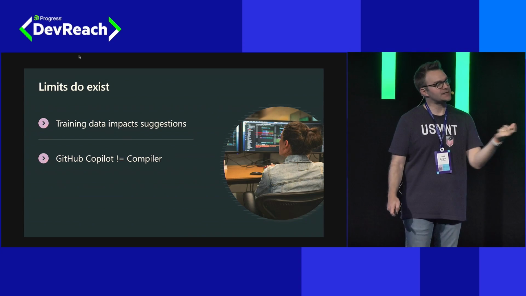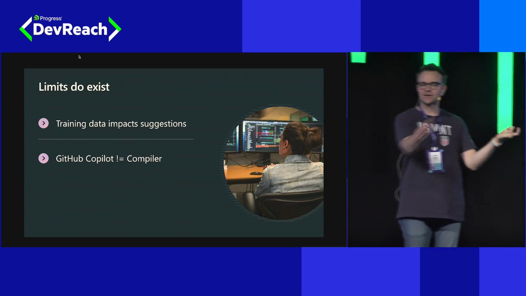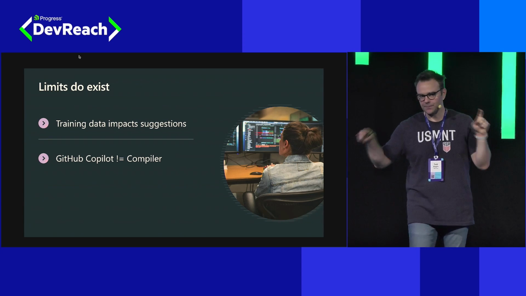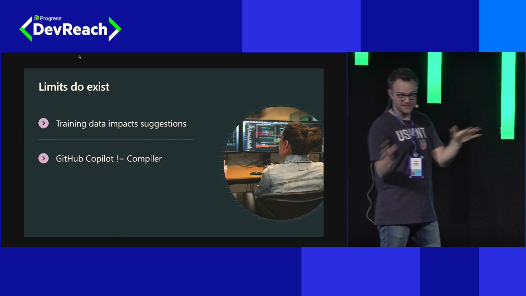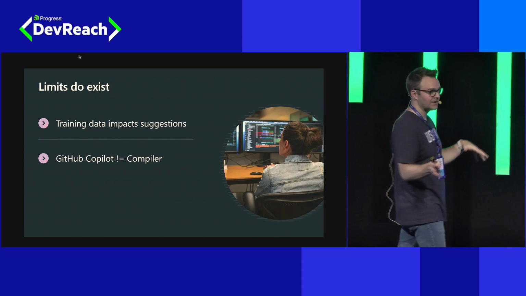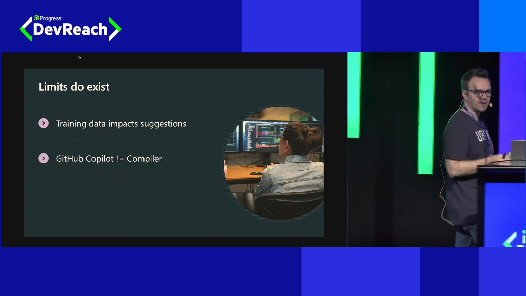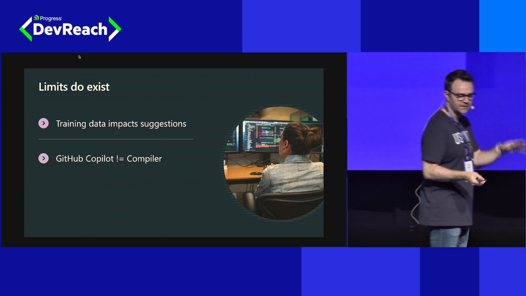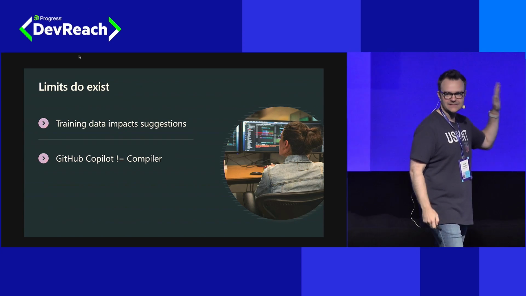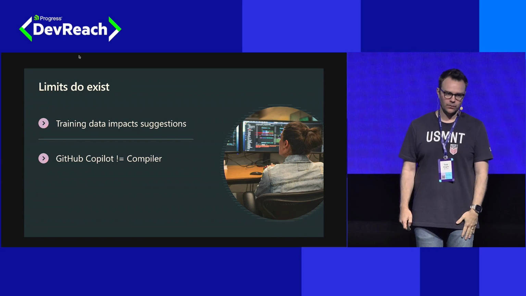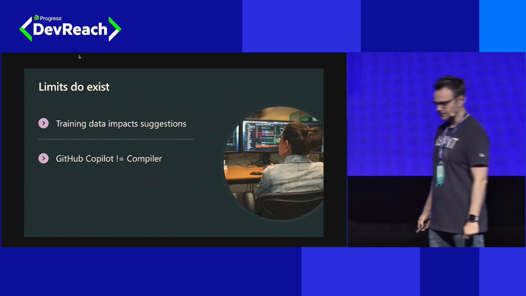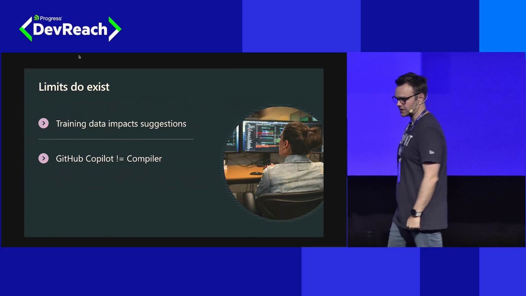It just does a really good job of predicting, based on code it's seen before, what code it thinks should come next. So it's up to you, the pilot in this arrangement, pilot and copilot, to understand whether that code is correct, to use the tools of your IDE to see errors and correct them. GitHub Copilot is not going to compile and check that for you. So again, you are the pilot. Make sure that you are taking that responsibility to work with what Copilot suggests.